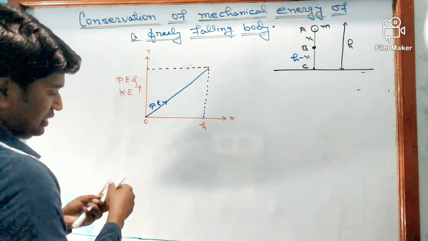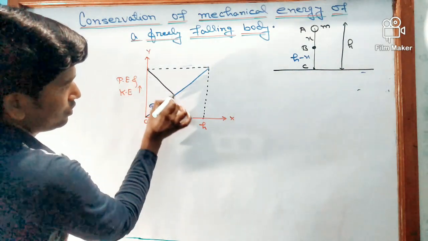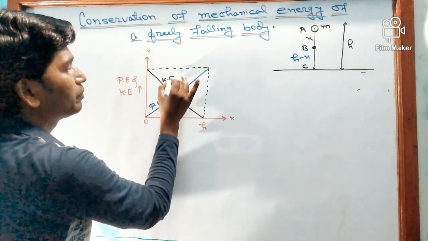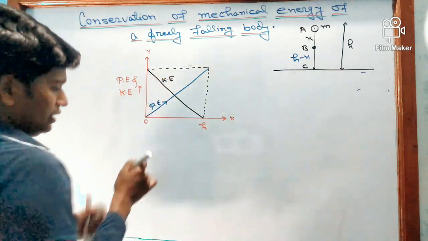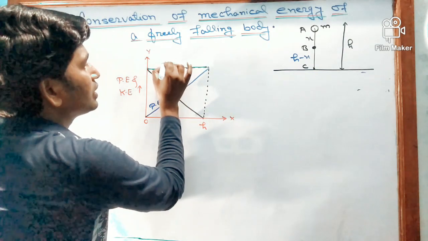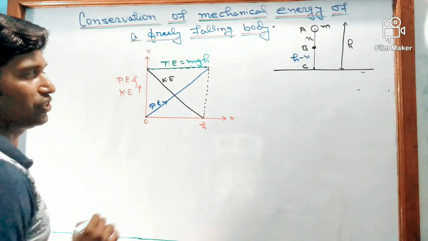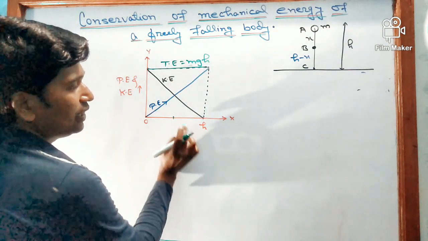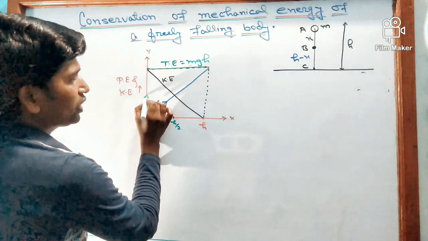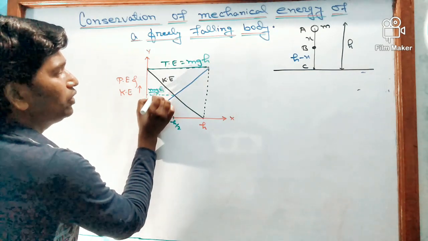So we can represent this by another graph, and that is this graph. So this is representing the kinetic energy. This line is representing the total energy, that is mgh, which always remains constant. If we go to the middle, that means h by 2 height, then the potential energy and kinetic energy will become mgh by 2.